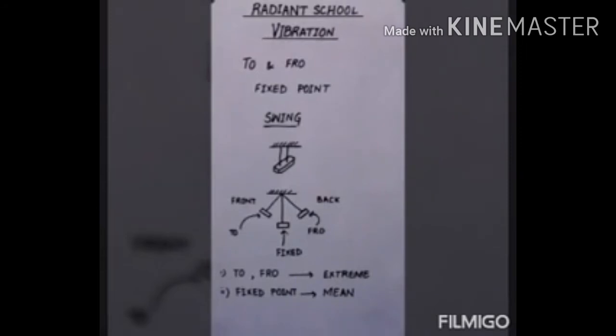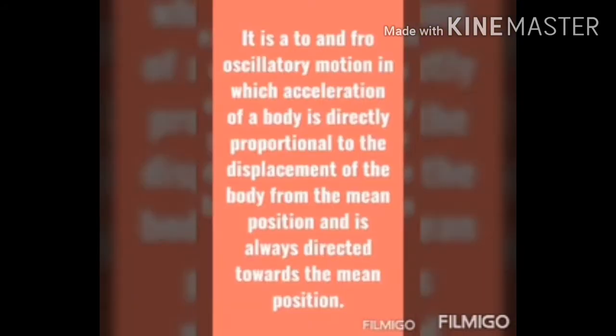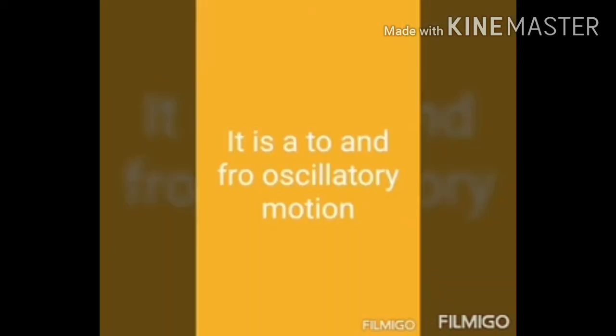In this chapter we will study a special type of vibration that is known as simple harmonic motion. Now we will describe simple harmonic motion. The technical definition is: it is a to and fro oscillatory motion in which acceleration of the body is directly proportional to the displacement of the body from the mean position and is always directed towards the mean position. This is a very long definition. It seems to be tough, but we will break it in parts.